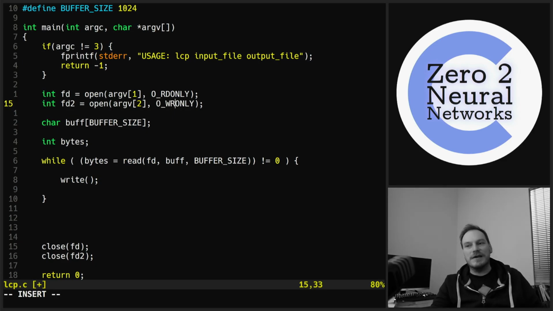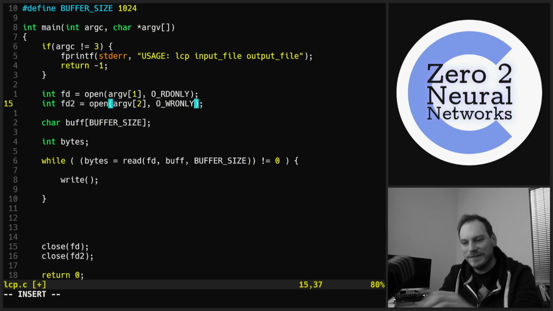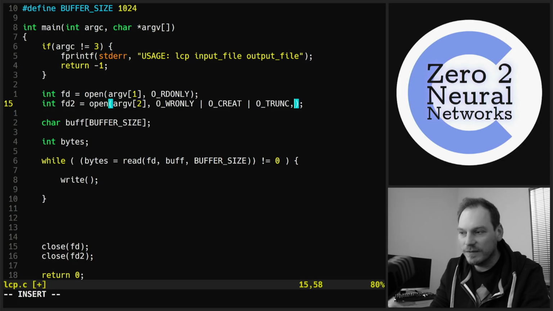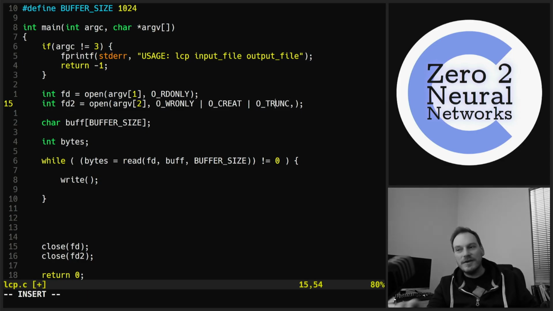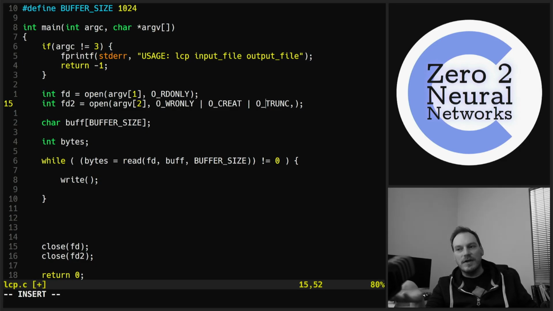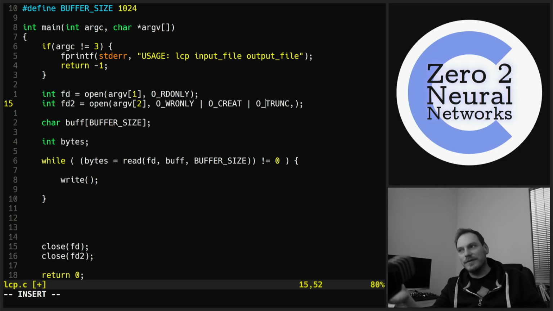Now you might think that's enough, we can just crack on with running this, but actually that's probably not quite enough, is it? Because we also need to have O_CREAT, and we also need to have O_TRUNC. So what does truncate mean? Truncate means if the file already exists, we just zero it. We just remove any content. So we just overwrite. We're making the default operation for this program to be an overwrite.